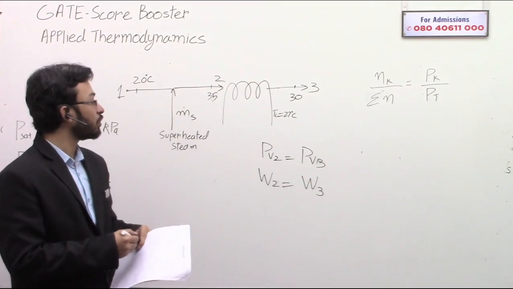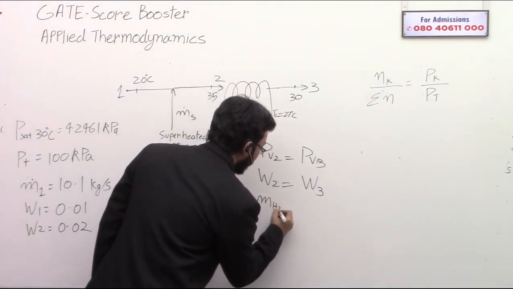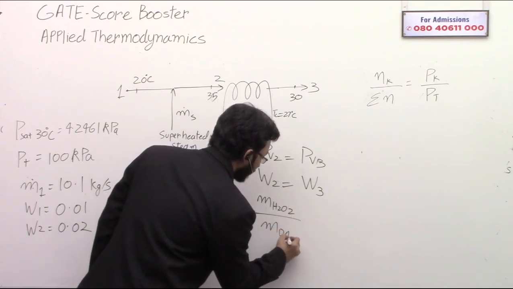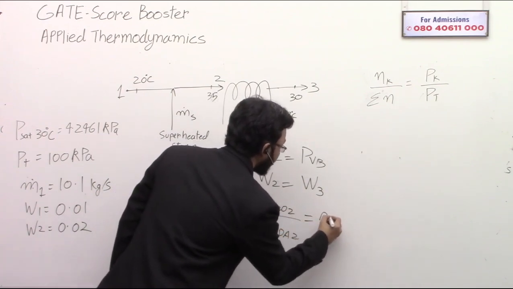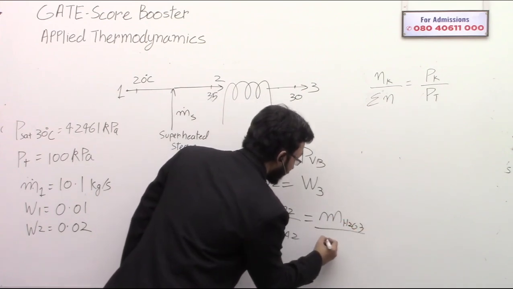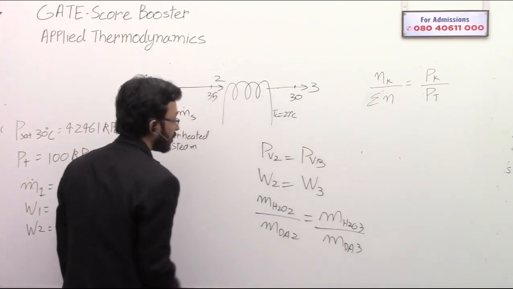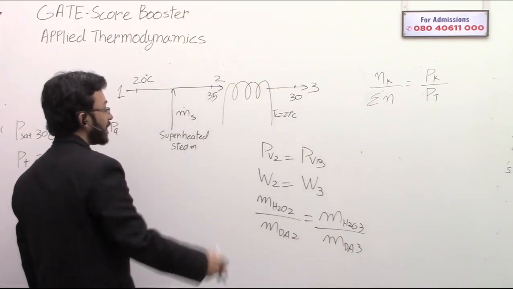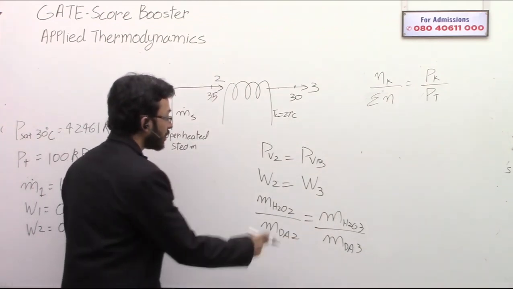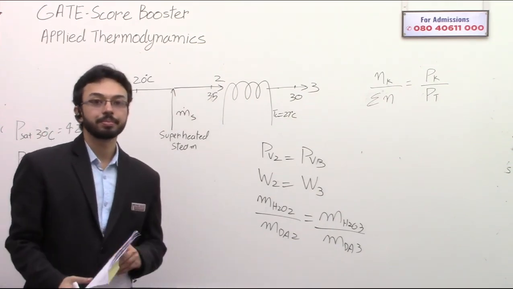The specific humidity, the mass of water vapor at 2 divided by the mass of dry air at 2, is the same as the mass of water vapor at 3 divided by the mass of dry air at 3. Since no water has been added or removed, this is also going to be a constant.